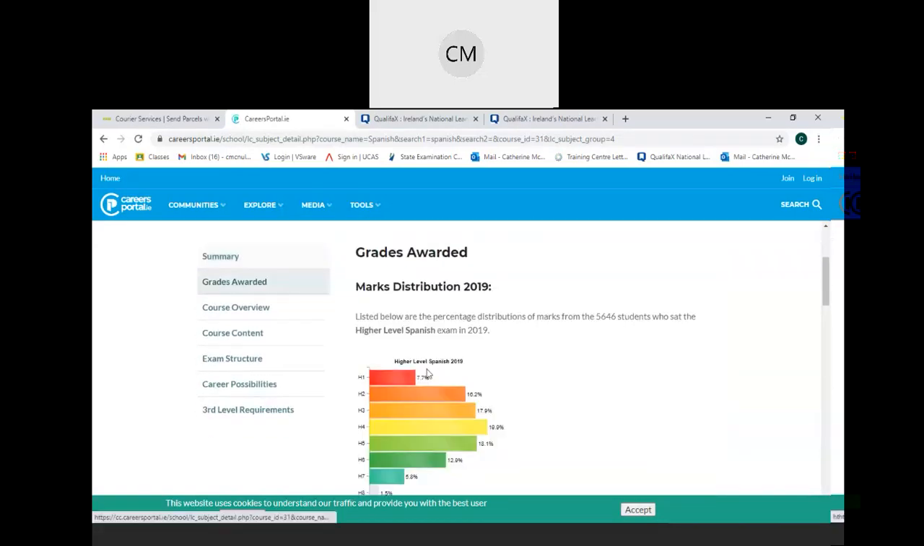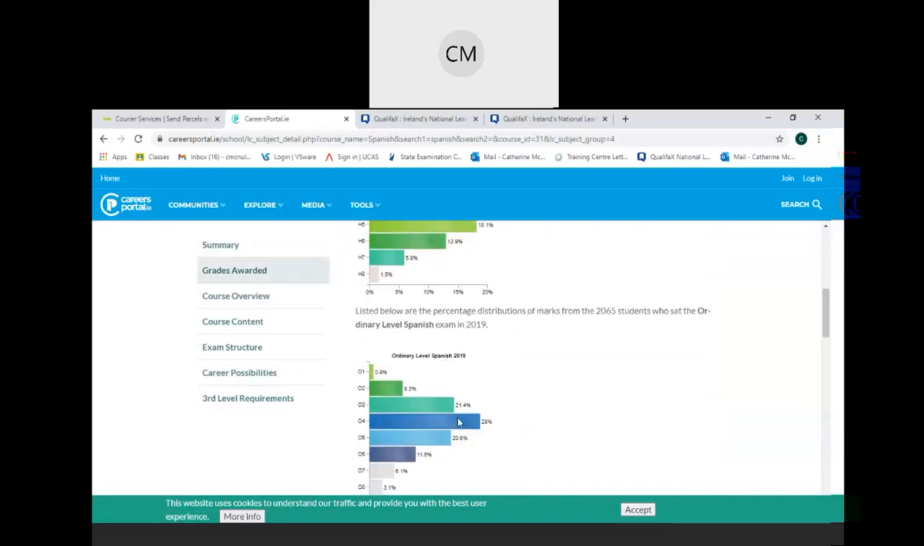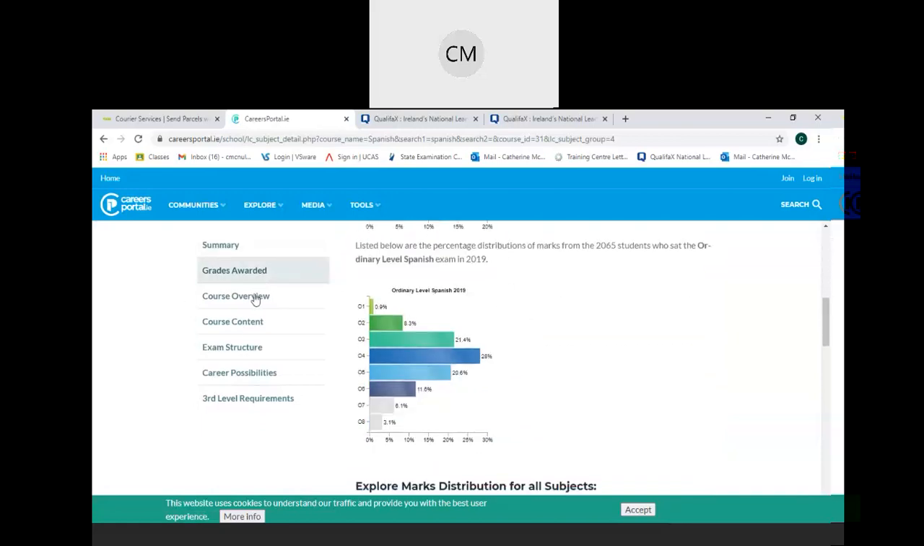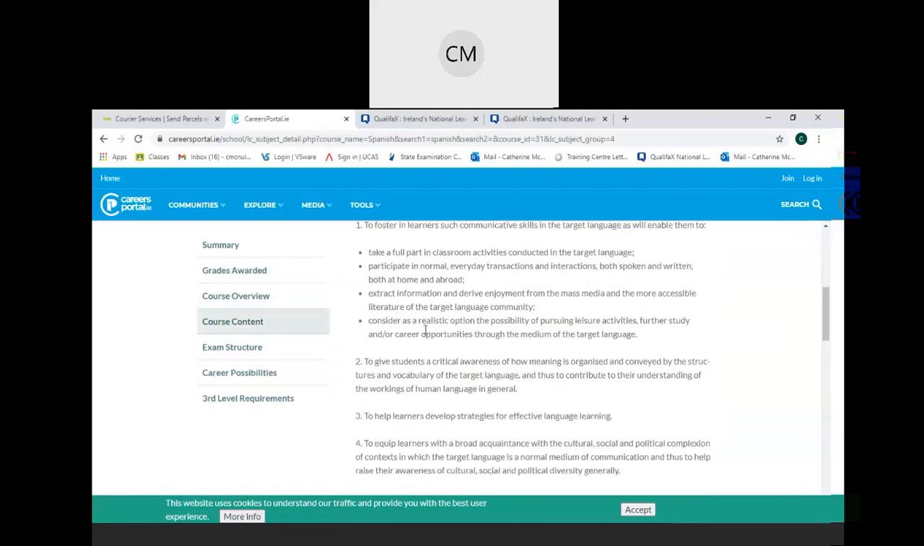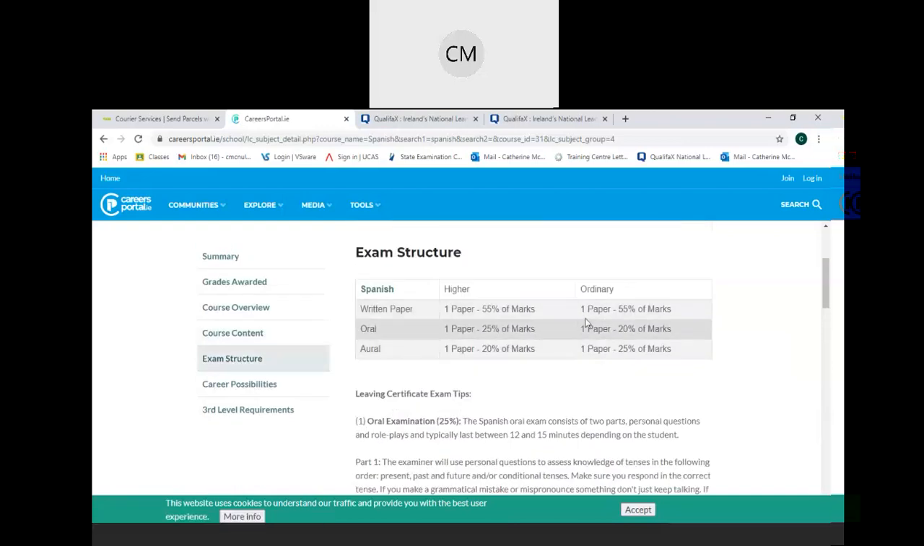Grades awarded, so I can see the success rate for students at higher and ordinary level. Course overview, course content, which you might be interested in to see what units of learning you will do. Exam structure, students are very interested in that. So I have a written paper, I have an oral, and an aural, which is a listening.